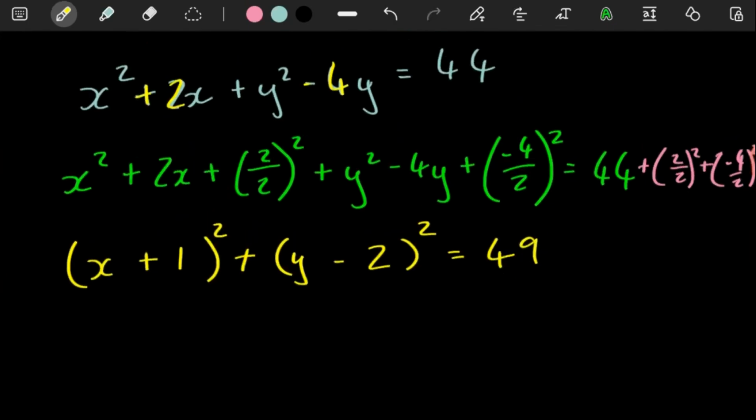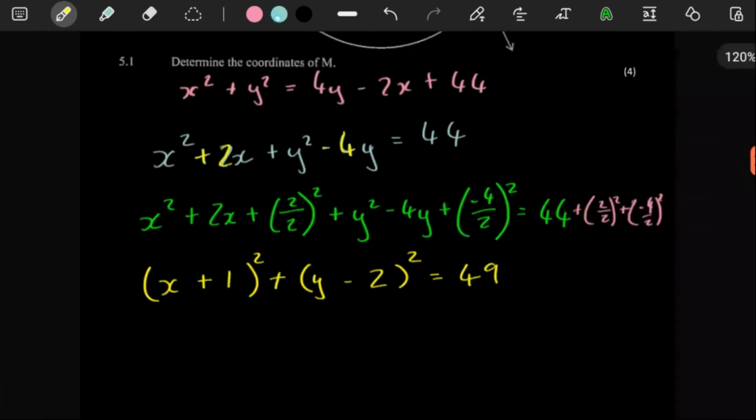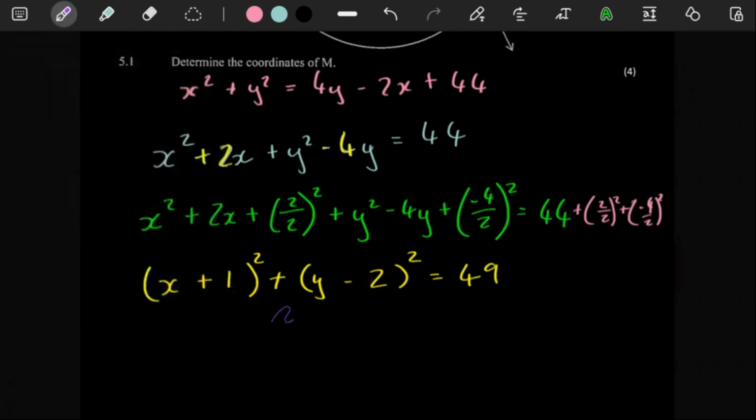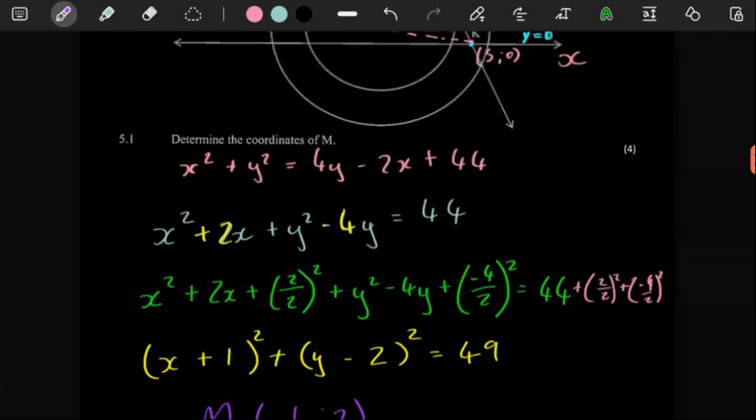I mean, this here, the square root of 49, gives you the radius of the big circle, but we don't need the radius. We just need the center, which is going to be given by these two. So our value of m, you're going to take this as a negative. You have to take this as a positive, because whenever you get the center of your circle, you always have to use the opposite of what is in your equation. So this is m. That makes our life so much easier.